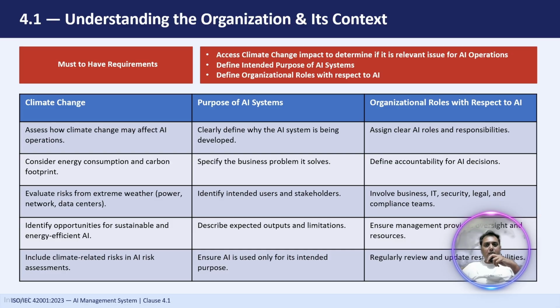So we have to assess how climate change may affect AI operations. We all know that AI runs on physical infrastructure, be it servers, data centers, or networks. Climate change means rising temperature, extreme weather, or resource scarcity, which can disrupt this infrastructure. So organizations need to think about how these environmental shifts could affect their AI systems.